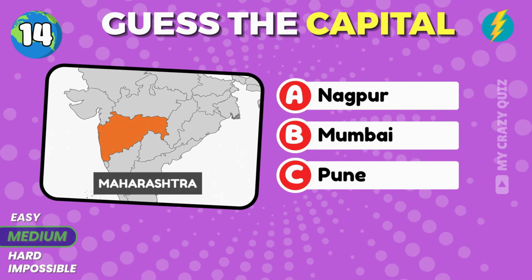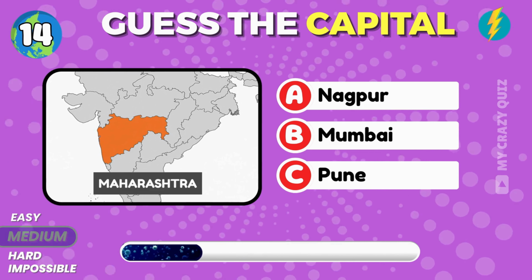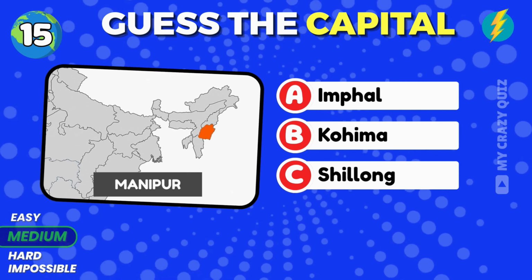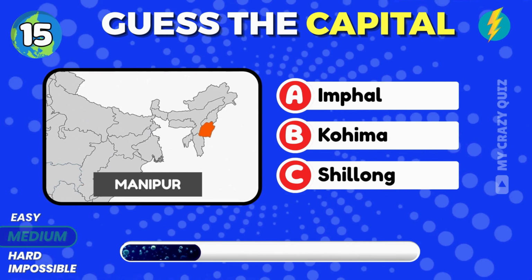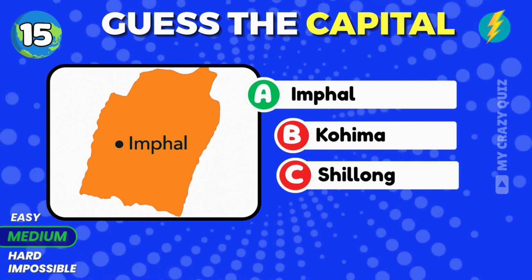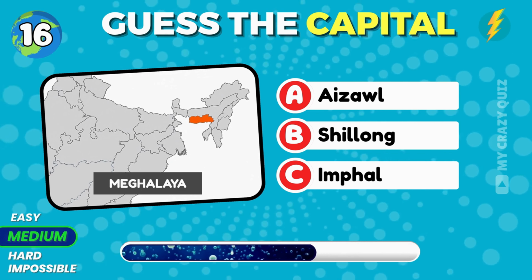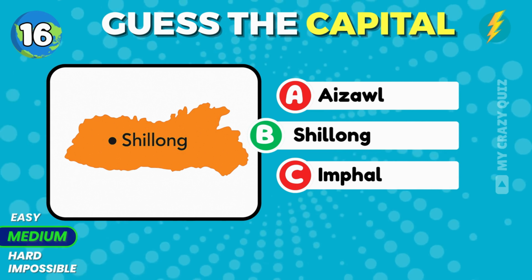Which is the capital of Maharashtra state? Mumbai. Can you guess the capital city of Manipur? Imphal. Meghalaya's capital city name is? Time is very less. Answer quickly. Shillong. Get ready for next one.